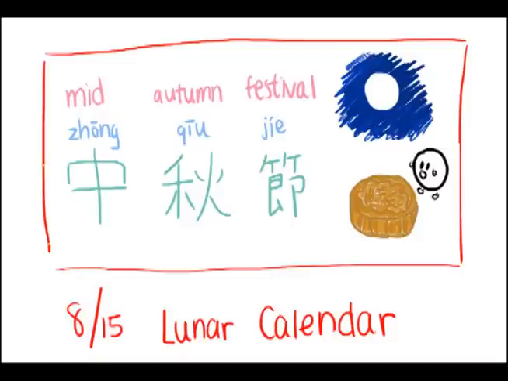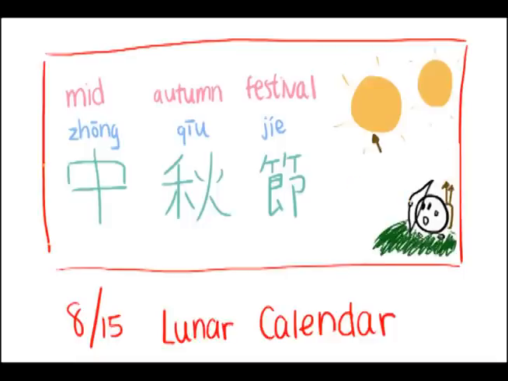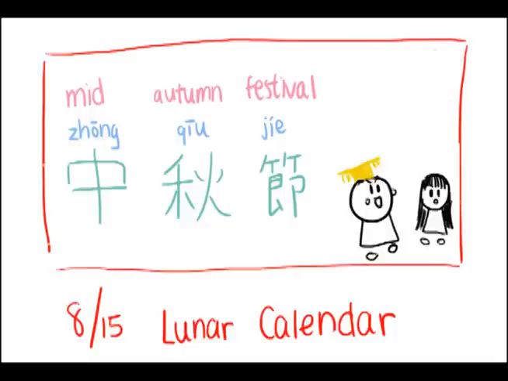It is known for eating mooncakes and lighting lanterns of all kinds. The most famous legend associated with this holiday is about Chang'e, a beautiful young lady. It starts off with a man named Hou Yi, who shot down 9 out of the 10 suns and saved the people from drought and overheating. He soon became emperor and married Chang'e.